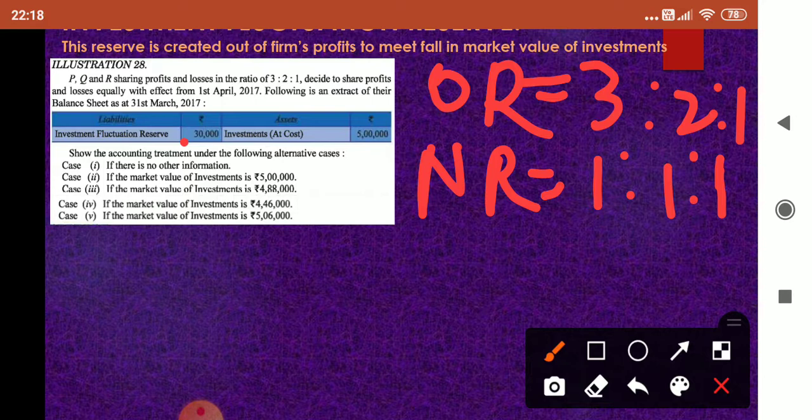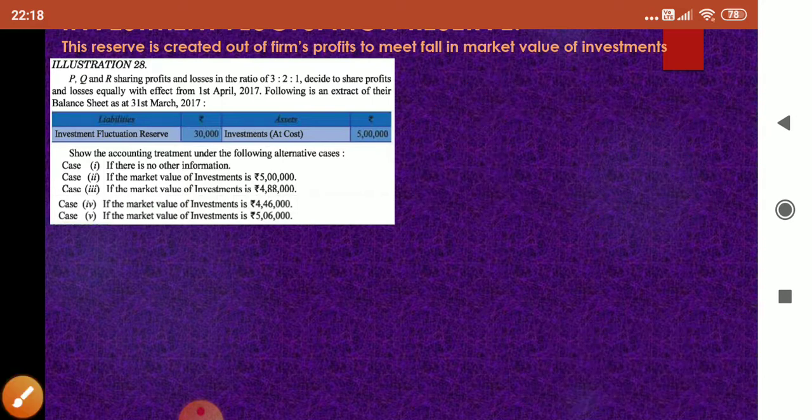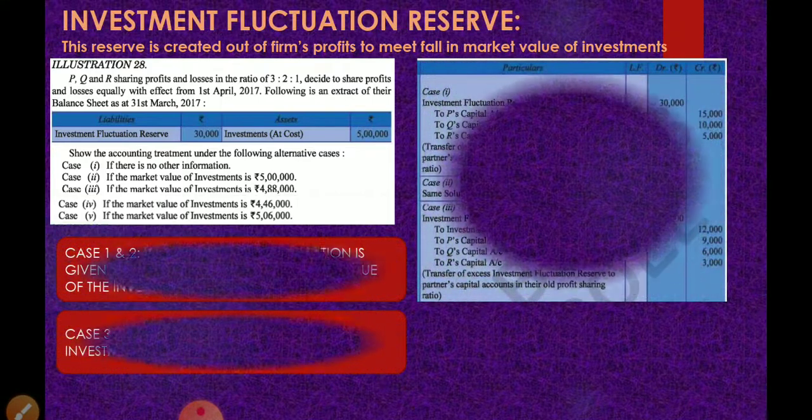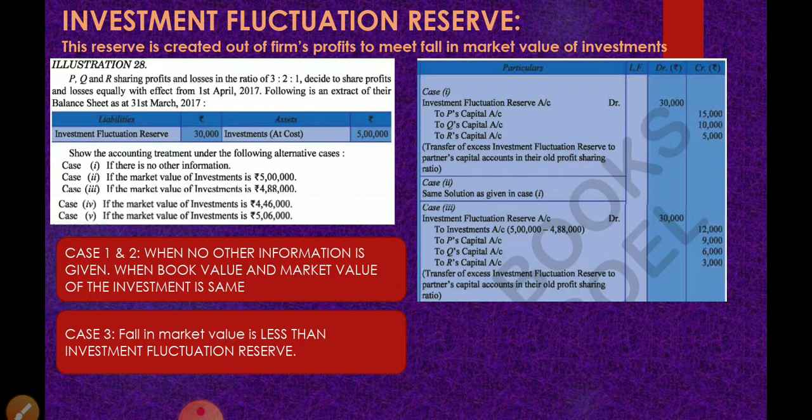So what we will do? The full 30,000 rupees will be shared among old partners in old ratio. That is the first case. So let us see case 2. If the market value of investment is 5 lakhs. So case 1 and case 2 are same. Case 1 is when no other information is given, we assume that the book value and the market value is same.